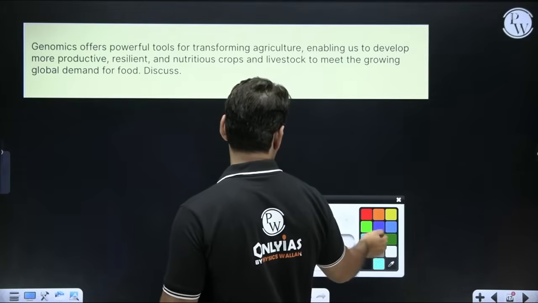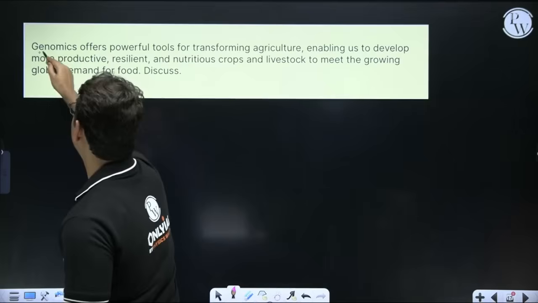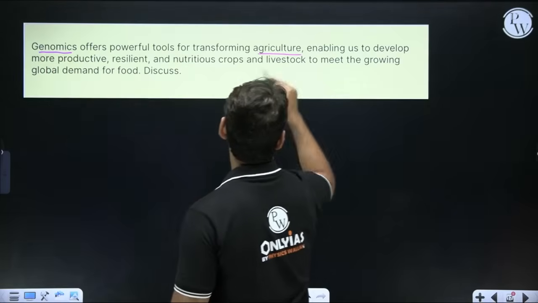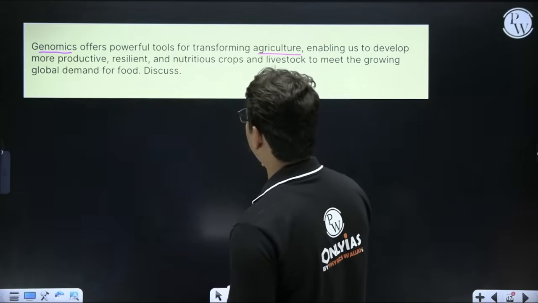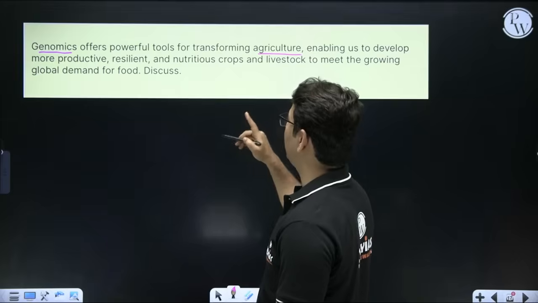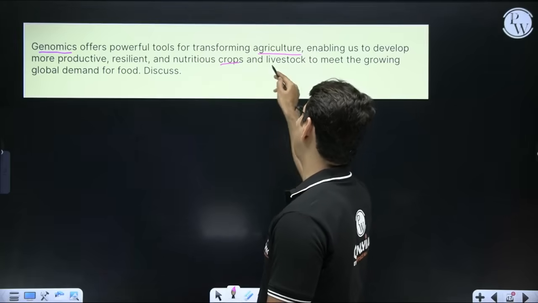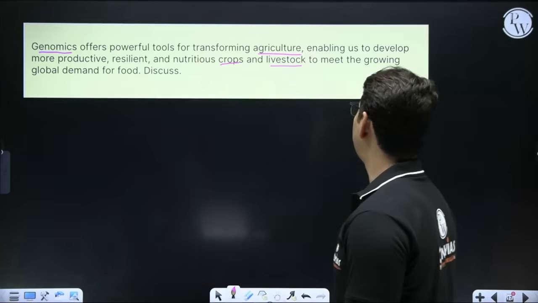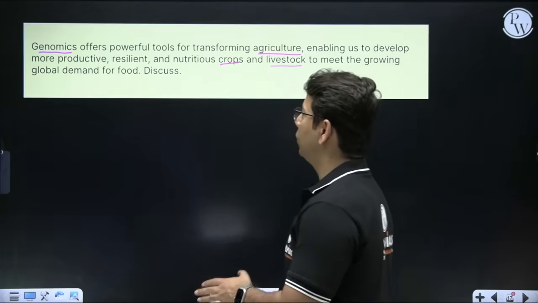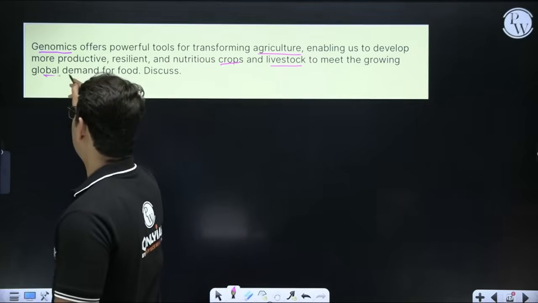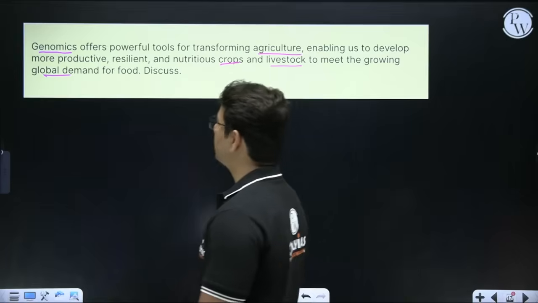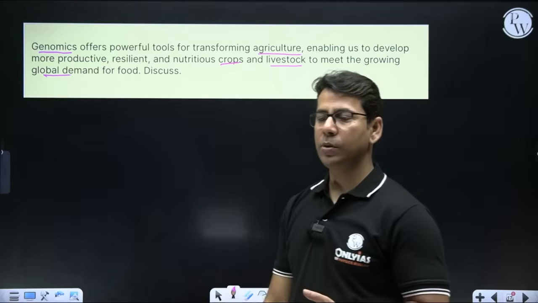So genomics in agriculture enables us to develop more productive, resilient and nutritious crops and livestock. So not only crops but livestock also, to meet the growing global demand for food. So here is a global scenario also. Obviously, we can talk about it.